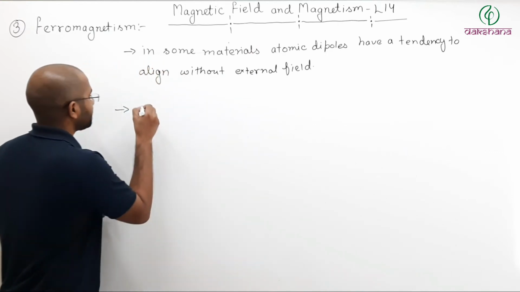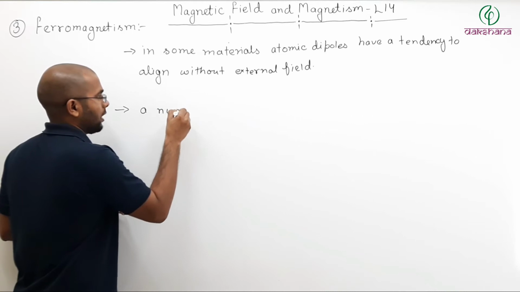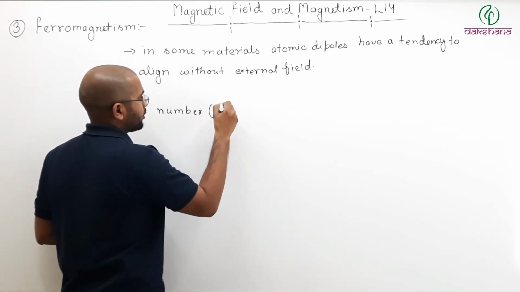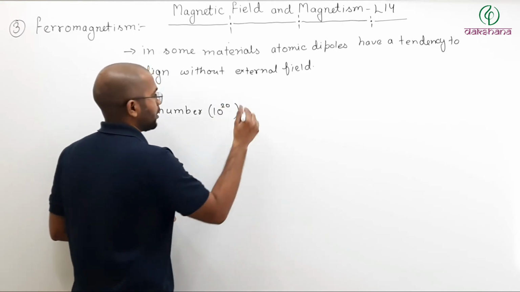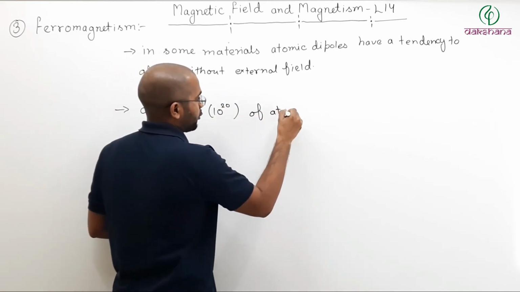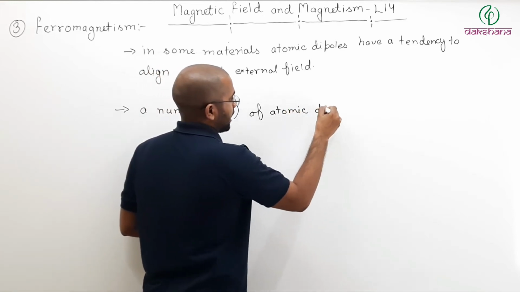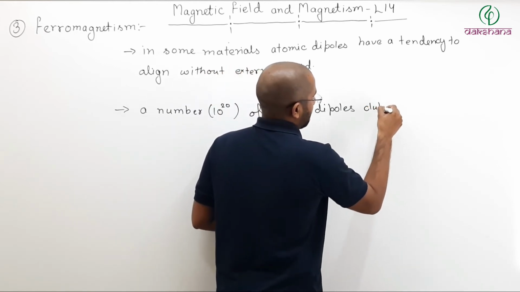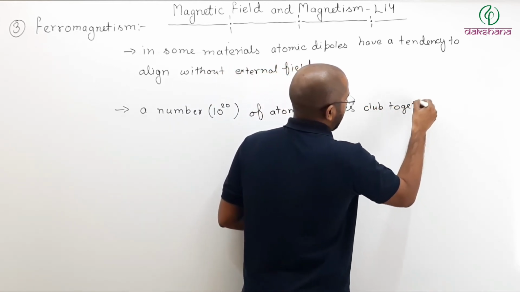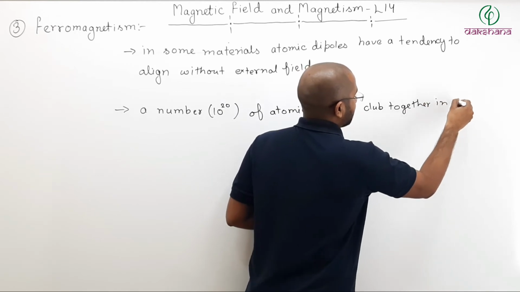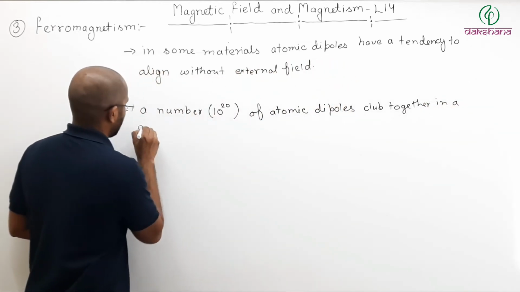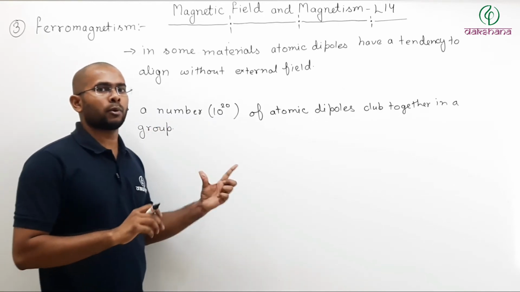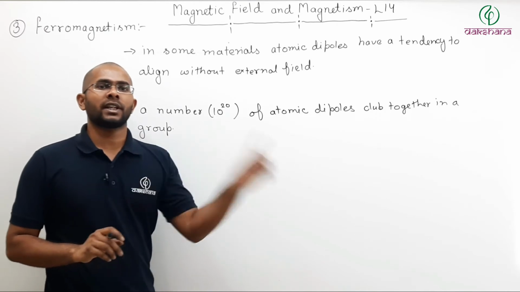So a number of atomic dipoles, around 10 to the power 20, club together in a group. All the atoms in this group will have atomic dipoles in one direction.